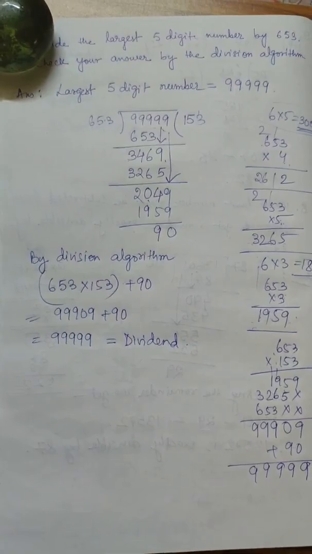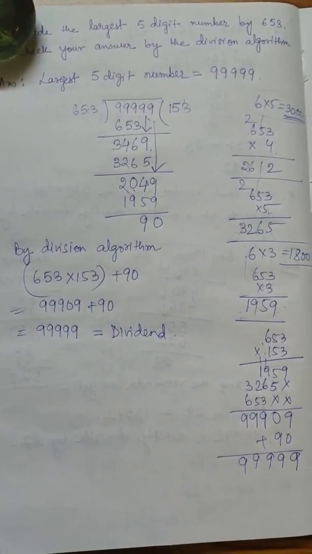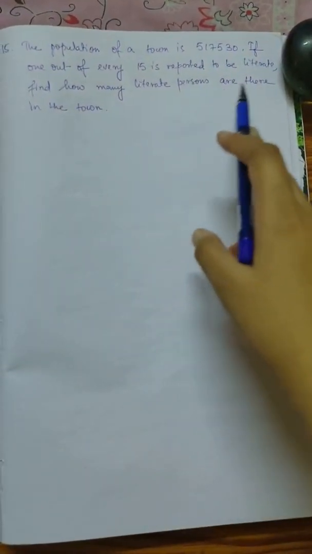Now I am moving to the next sum, number 15. The question for sum number 15 says that the population of a town is 517530. If 1 out of every 15 is reported to be literate, that means out of 15 people only 1 person is educated. So it asks how many literate persons are there in the town. So this is the total population. If we divide this population by 15, we will get how many literate persons are there.